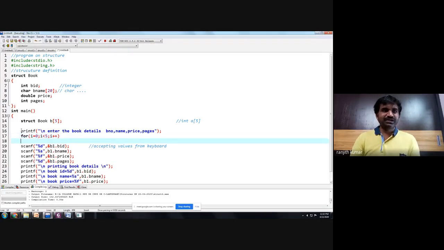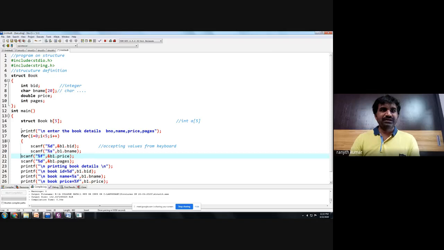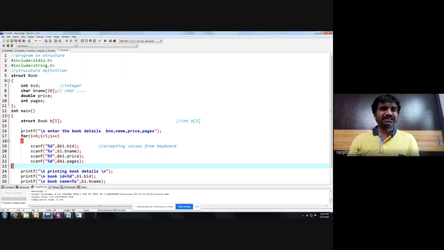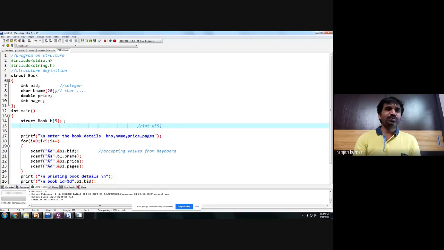So simply this piece of code will accept 5 books. Is that clear? So here a simple loop is used.